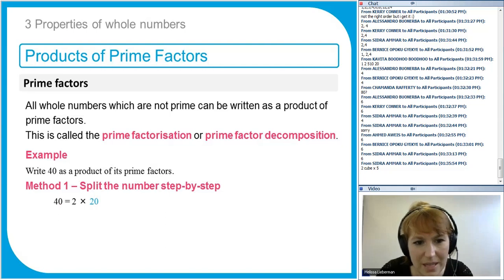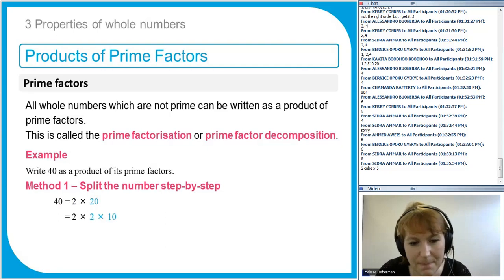But then I've got 20, and 20 can be broken up. So any 2 numbers that multiply together to make 20. It's better to think of a prime number, but it doesn't have to be. It could be 5 times 4, or it could be 2 times 10. So we're going to split that up into 2 numbers. So we've got our 2 there. So 20 is 2 times 10. 2 is a prime number, so that's good. We're happy with that. How can we break up 10? 10 is not a prime number. Well, just break it up into 2 numbers. So 2 times 5, or 5 times 2.